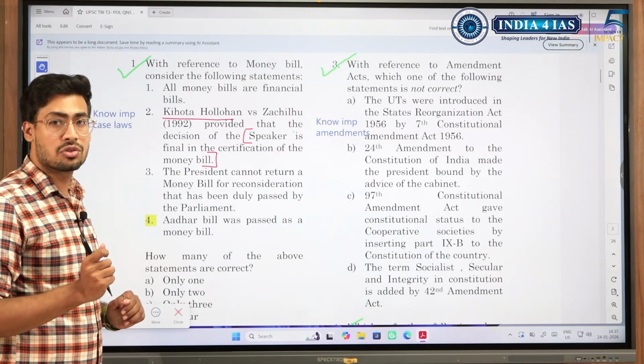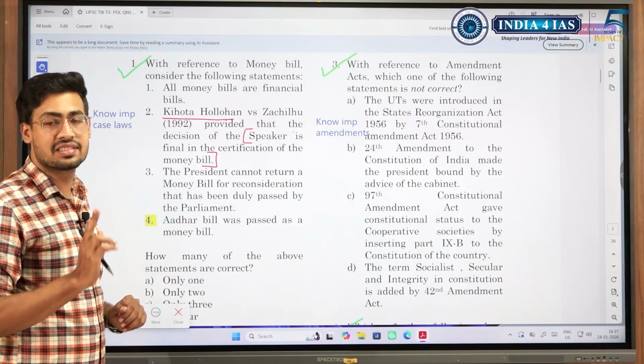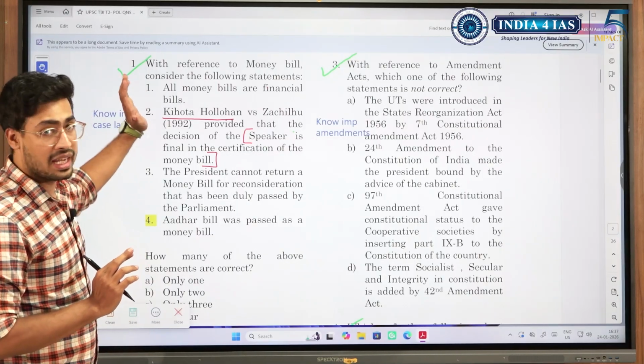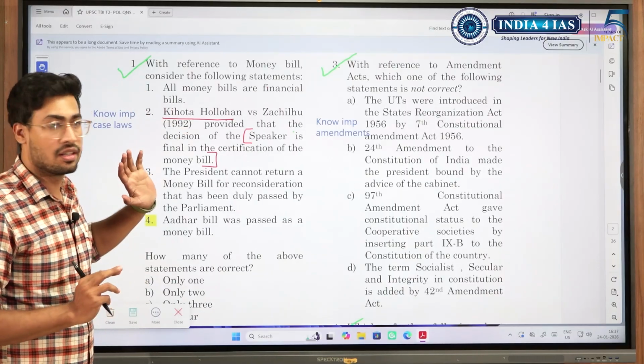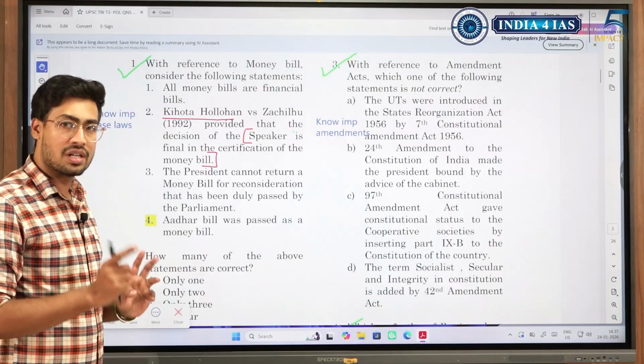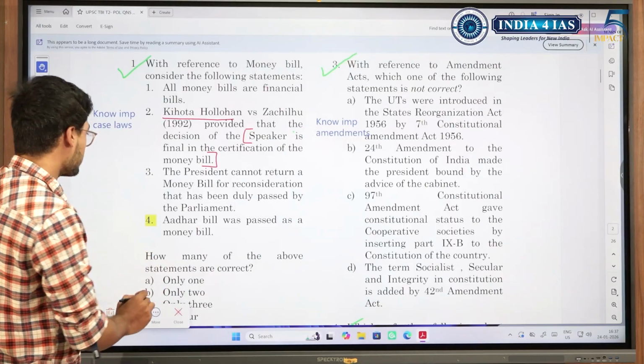So if UPSC wants to confuse you, then they'll take two cases which are related to the speaker itself, but they'll interchange the topic. They are not bringing some case which is related to president or governor. They are bringing the same case which is related to speaker, but just that the matter has been interchanged. So do not get confused in these questions.